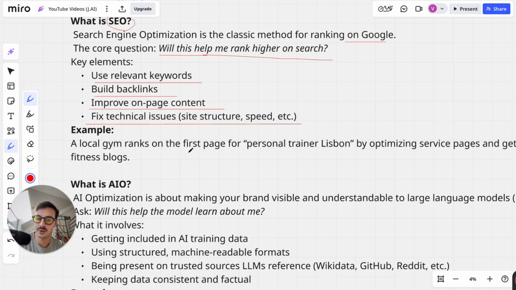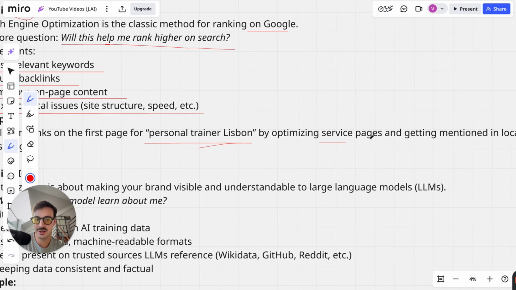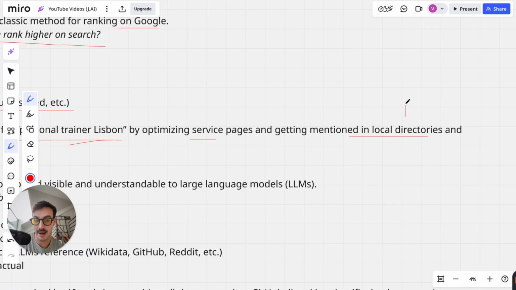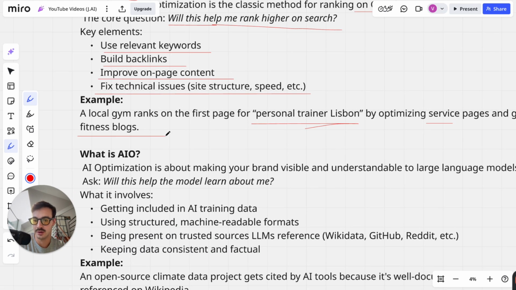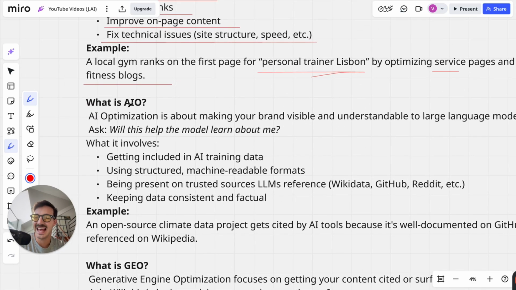An example, right? A local gym ranks on the first page of Google for personal trainer in Lisbon by optimizing their service pages and getting mentioned in local directories, so backlinks right here, and fitness blogs. Pretty straightforward. Now, we all know this, right? SEO, classic.